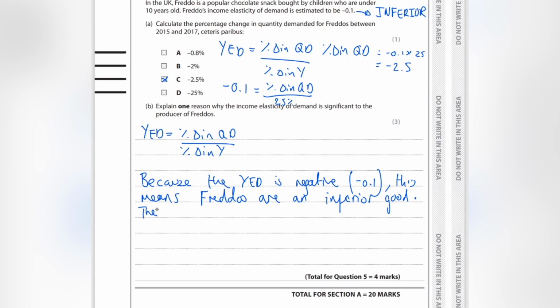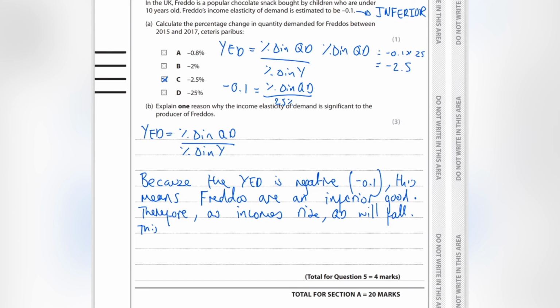Therefore, as incomes rise, quantity demanded will fall. So why is it significant to the producer of Freddos?